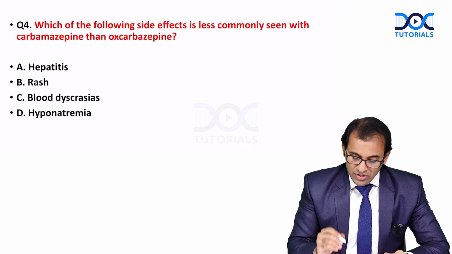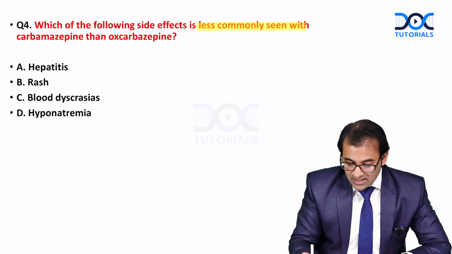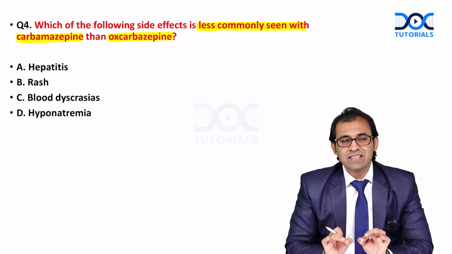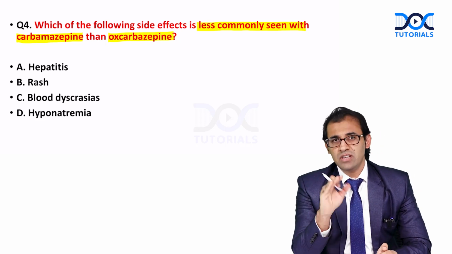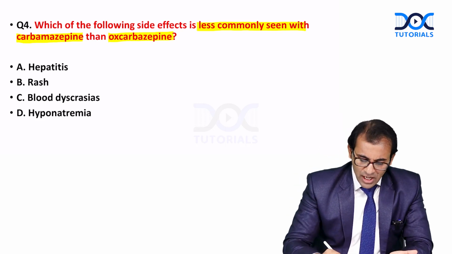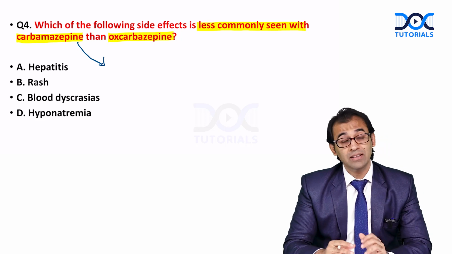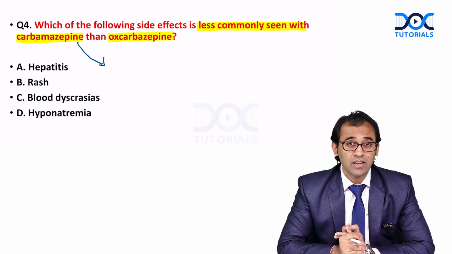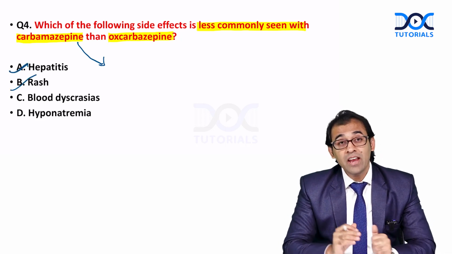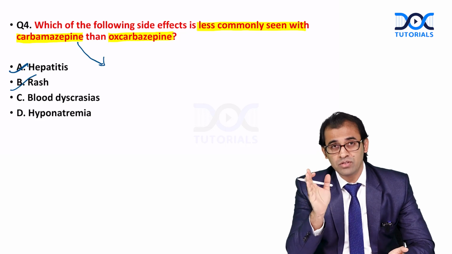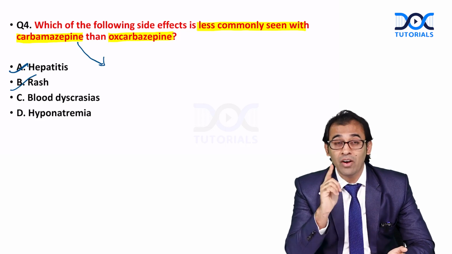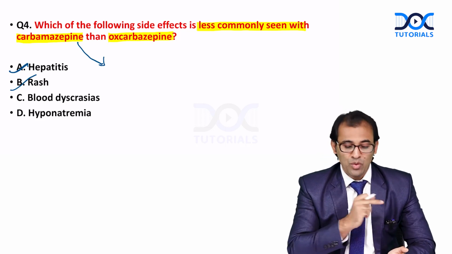See question number 4: which of the following side effects is less commonly seen with carbamazepine than oxcarbazepine? The examiner is asking which side effect is less associated with carbamazepine and more with oxcarbazepine. As we have learned about carbamazepine, a very, very important drug, it has liver toxicity as a side effect. This can cause Stevens-Johnson syndrome, which is obviously very serious, and grave side effects like aplastic anemia and agranulocytosis.